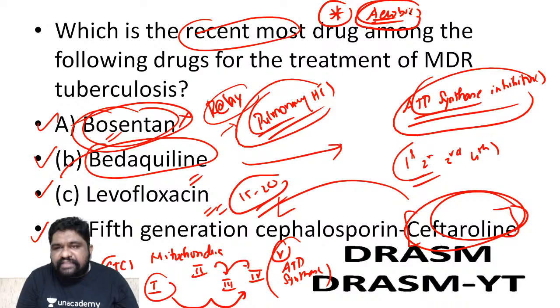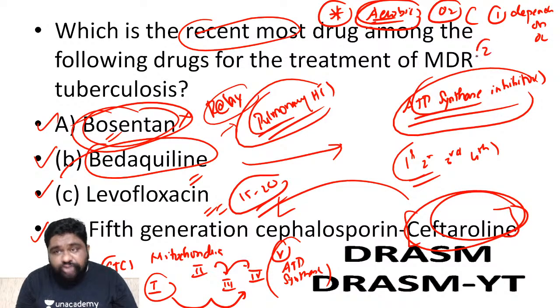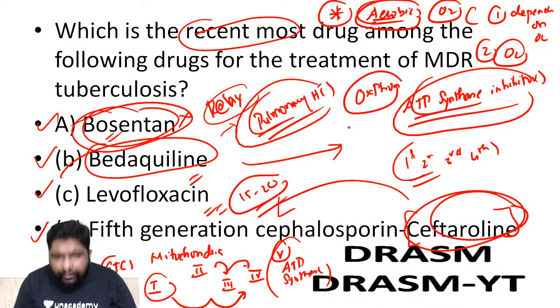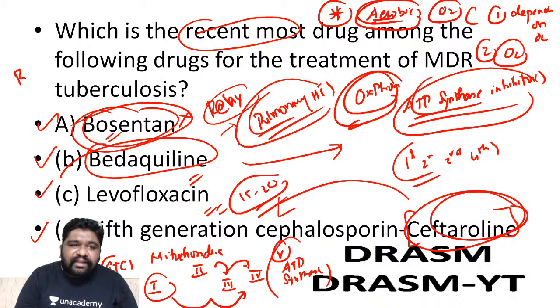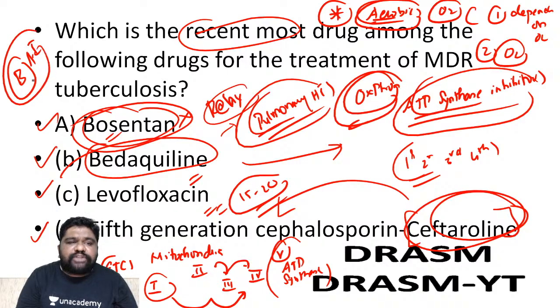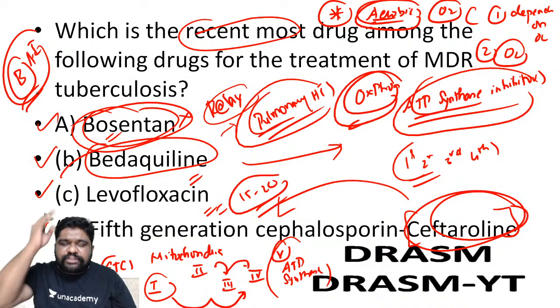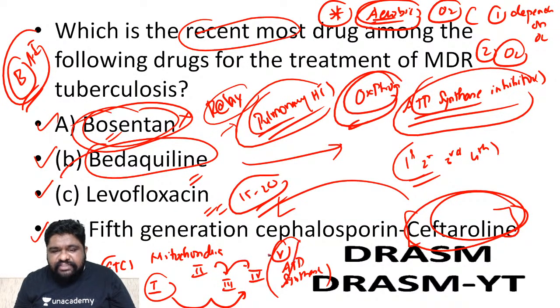Aerobic bacteria means it depends on oxygen and it uses oxygen. Two important points. One, it depends on oxygen for survival. Second, it not only depends, it also utilizes oxygen for survival. It undergoes oxidative phosphorylation. Oxidative phosphorylation happens in the aerobic bacteria. So bacterial aerobic ion-based metabolism will have to happen. Cytochrome metabolism will happen. In that, ATP synthase complex can be inhibited by bedaquiline, and when the ATP synthase complex